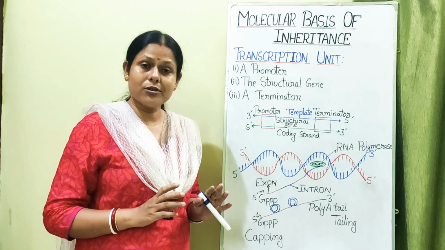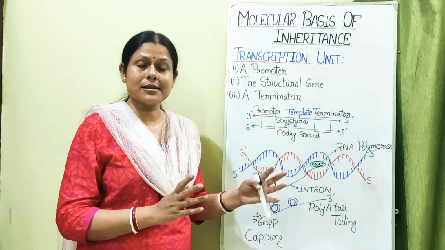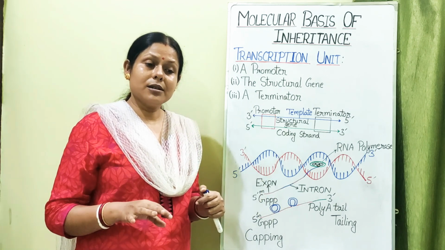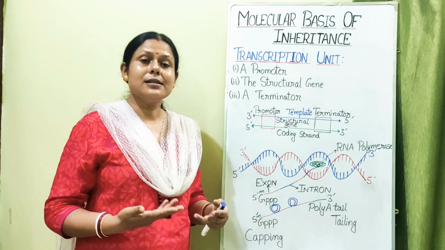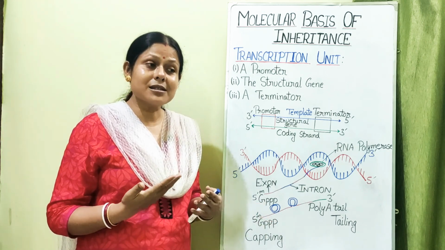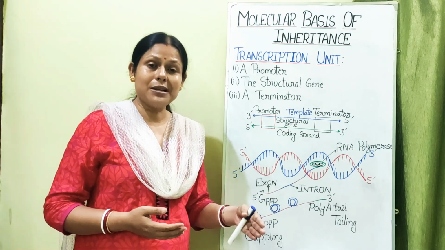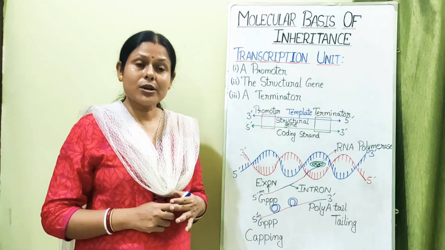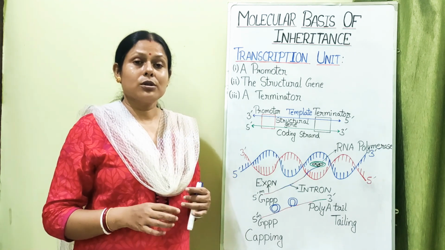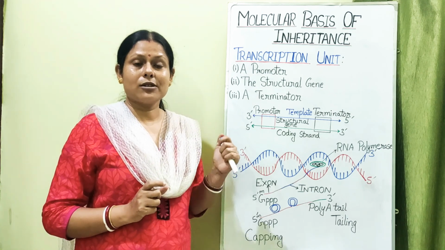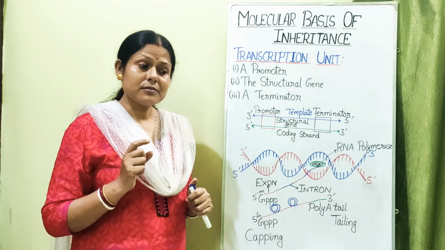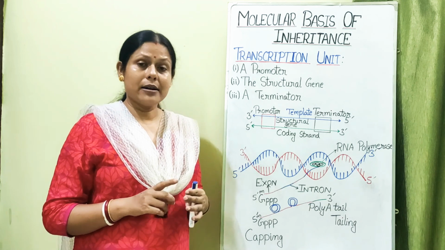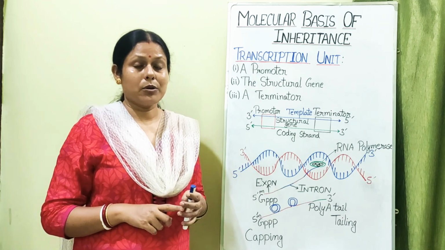In the case of prokaryotes, since there is no specific region of nucleus and cytoplasm, whenever the transcription is happening, it takes place within the cell cytoplasm itself, and there itself the process of translation begins. Sometimes it is seen that the translation starts even before the transcription is completed. Whereas in eukaryotes, since they have a number of chromosomes, it is a little bit more complicated. The DNA-dependent RNA polymerase here is of three types: RNA polymerase 1, RNA polymerase 2 and RNA polymerase 3.